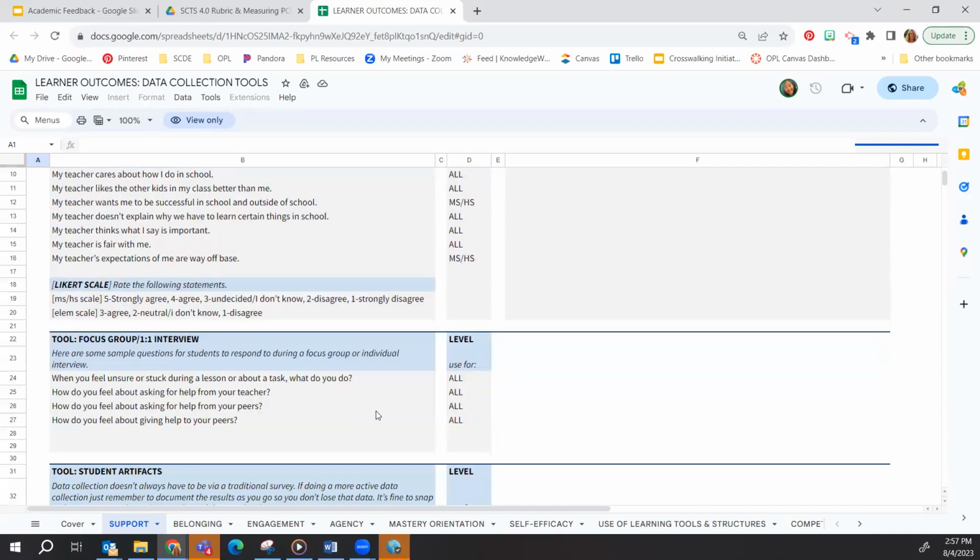Then I might also pick 2 open-ended questions like, when you feel unsure or stuck during a lesson or about a task, what do you do? And how do you feel about asking for help from your teachers or peers?